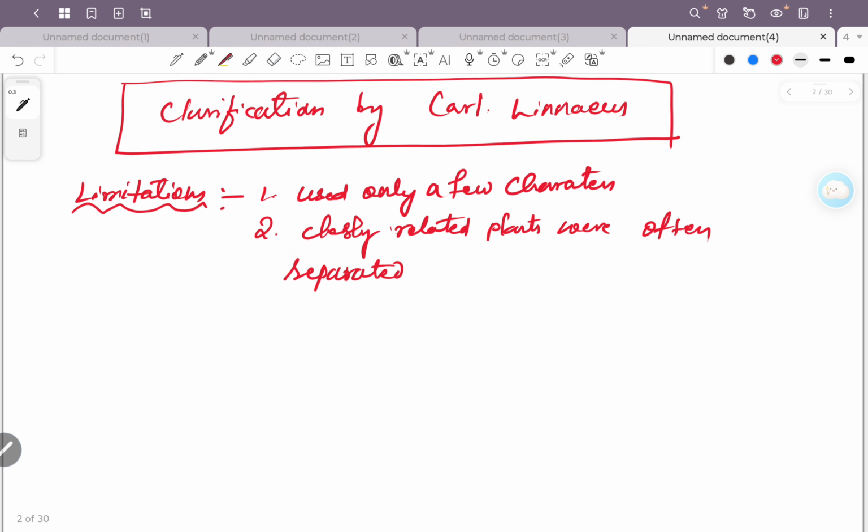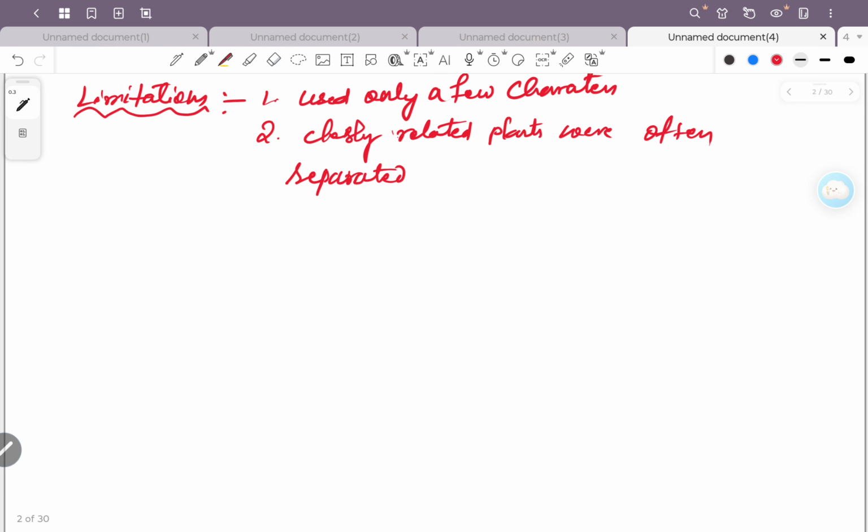If you compare the modern classification and this classification, you will see that there are two plants that belong to the same family or same division, but earlier they were not placed under the same division or same family. Now, what is the next limitation?